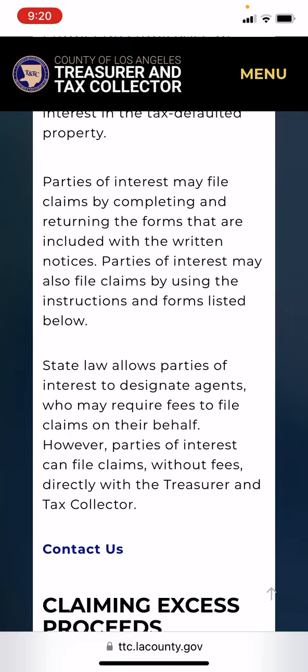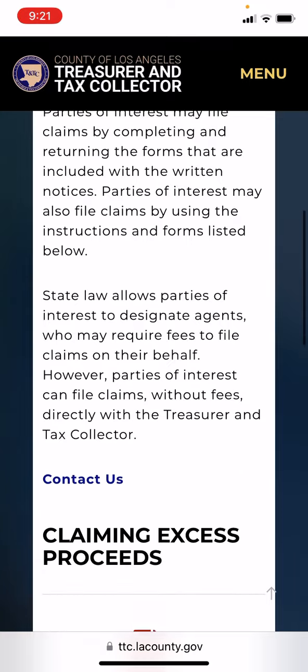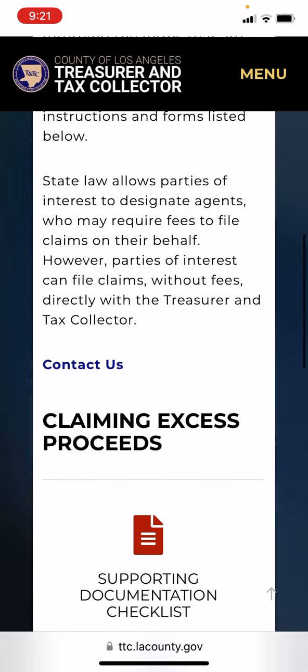Parties of interest may file claims by completing and returning the forms that are included in this written notice. Parties of interest may also file claims by using the instructions and forms listed below. State law allows parties of interest to designate agents. Let me repeat that. State law allows parties of interest to designate agents who may require fees to file claims on their behalf. Oh, wow.